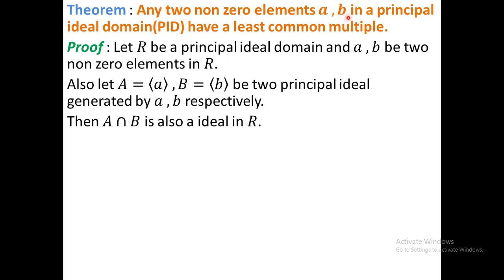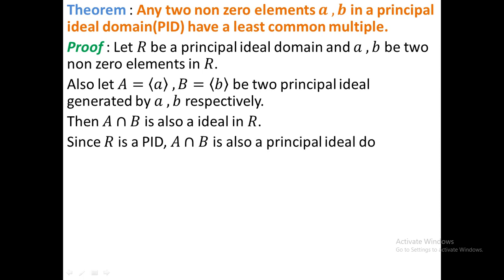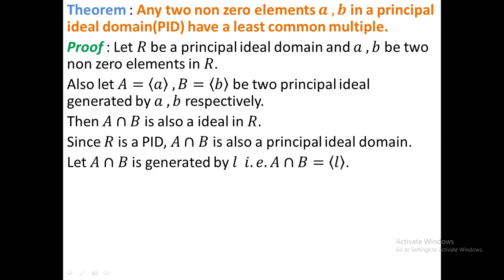Again, R is a principal ideal domain. A principal ideal domain means an integral domain in which every ideal is a principal ideal. So here R is a principal ideal domain, and (a) intersection (b) is an ideal in R. Therefore, (a) intersection (b) is also a principal ideal. Let (a) intersection (b) be generated by small l. Now our target is to prove l is a LCM of a and b.